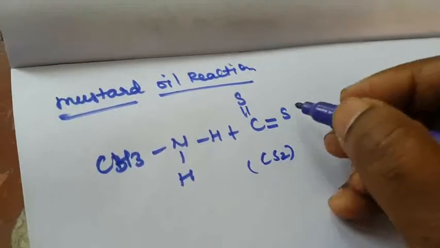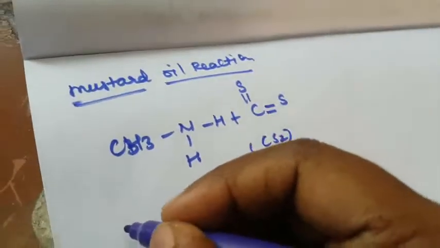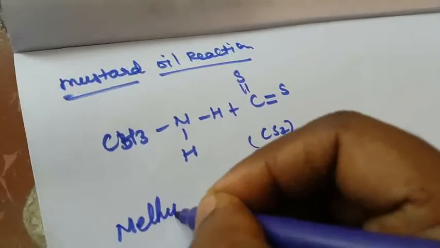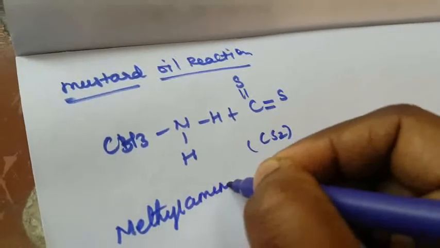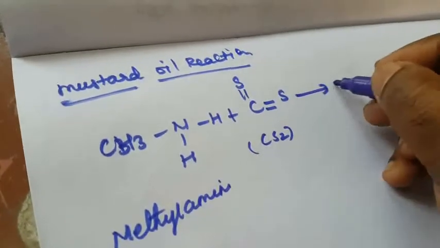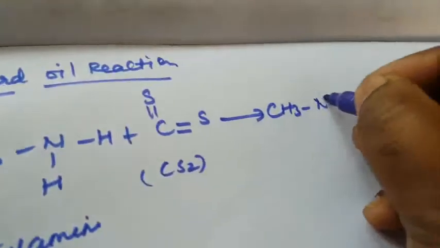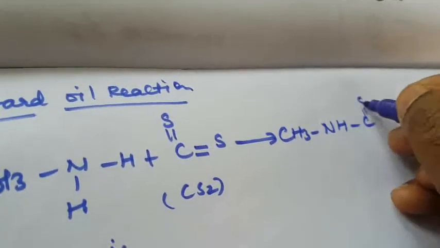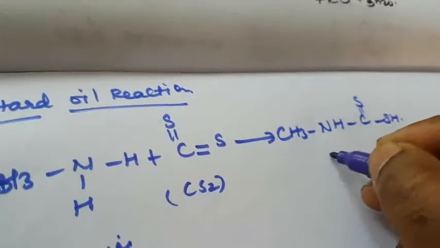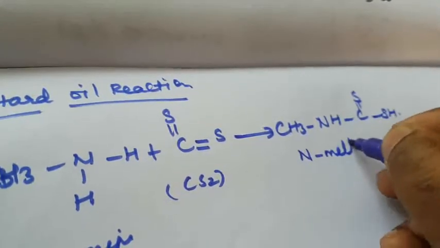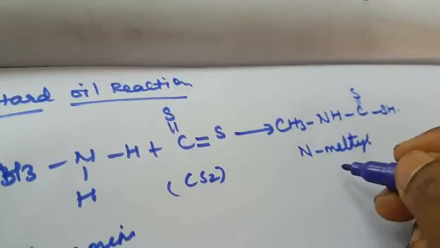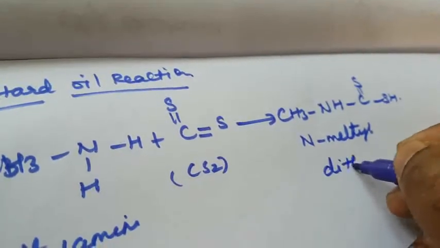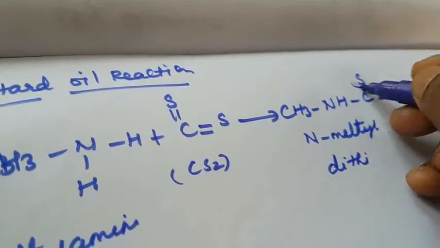Carbon disulfide reacts with methylamine, that is a primary amine, to form CH3NH C double bond S SH, N-methyl dithiocarbamic acid.